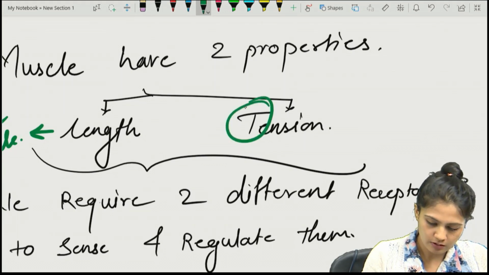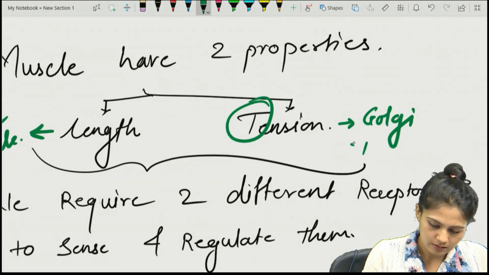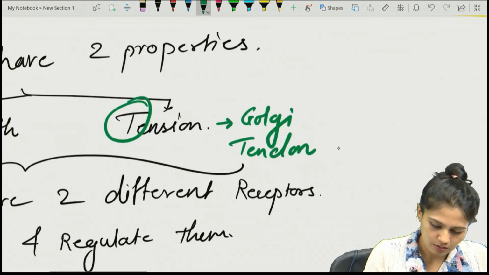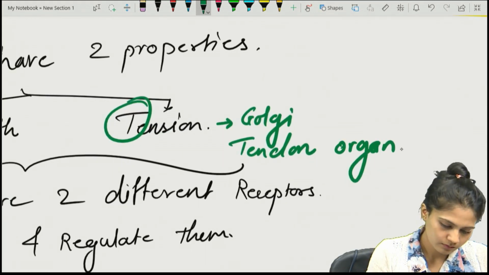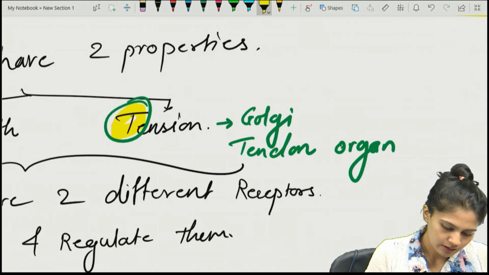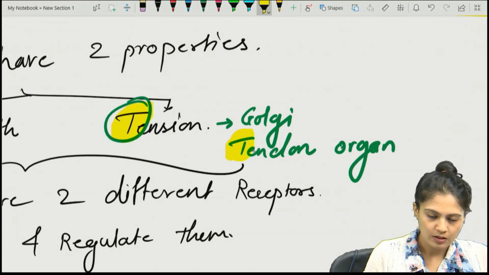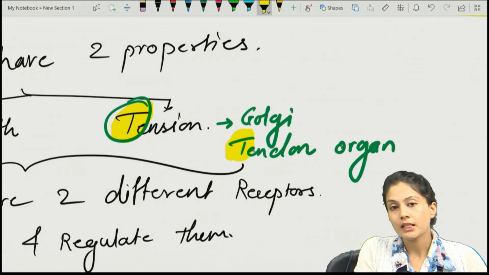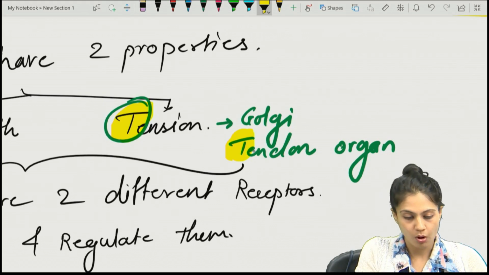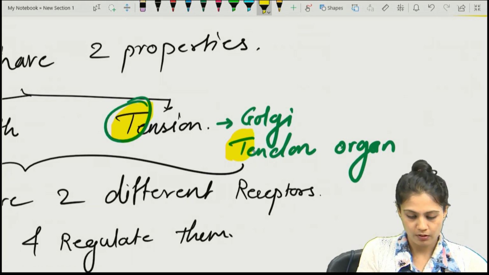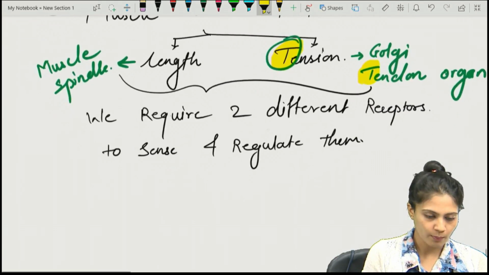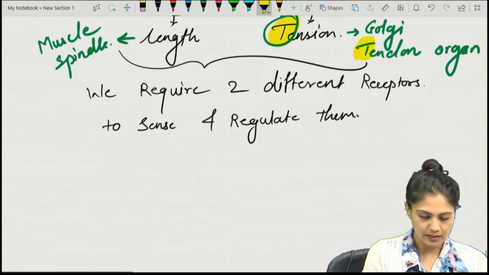T for tension and T for tendon. So Golgi tendon organ. How to remember? Again, T for tension, T for tendon. So the tension is sensed and regulated via the Golgi tendon organ. Right? So we have two different receptors for two different properties of the muscle.